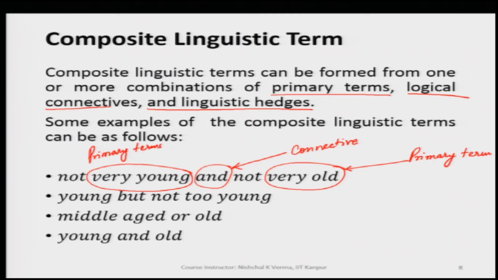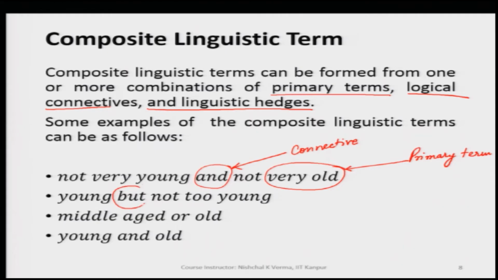So, like that when we use all of these together, we can form a new linguistic variable. This is also called a composite linguistic term, and similarly we can have another composite linguistic term which is here as young but not too young. So, obviously here we see that we have